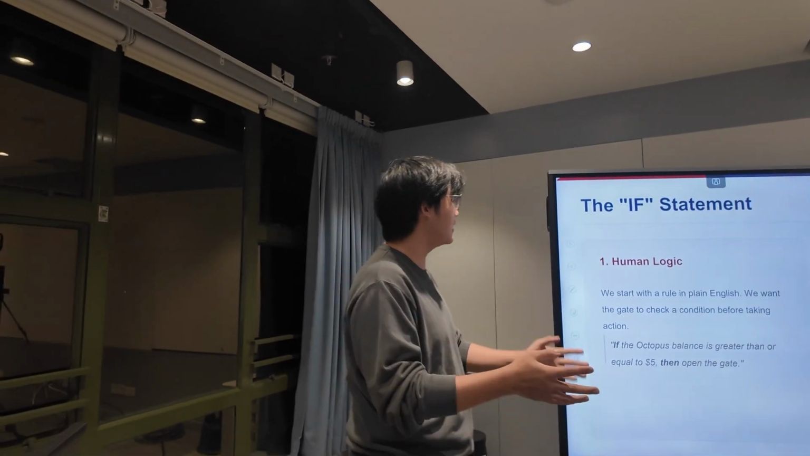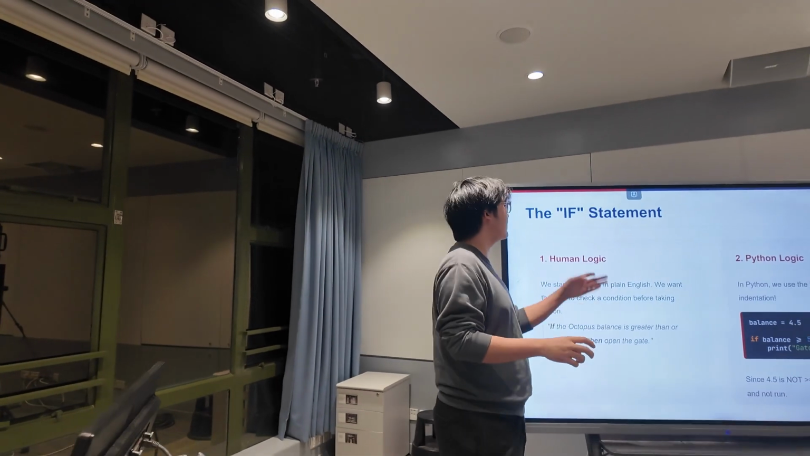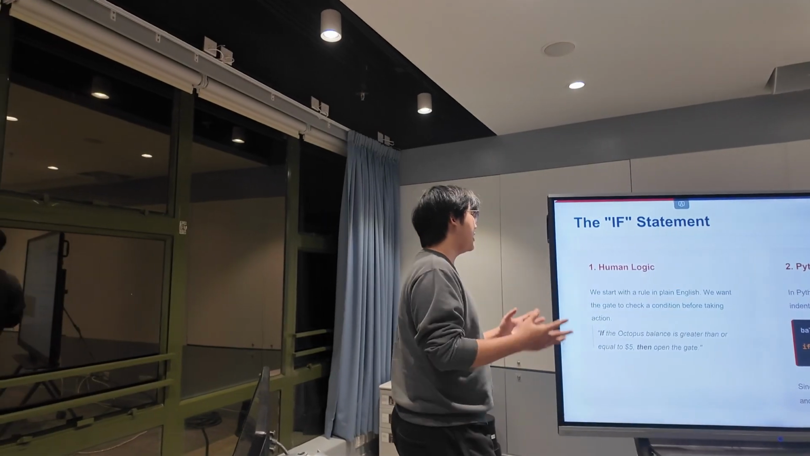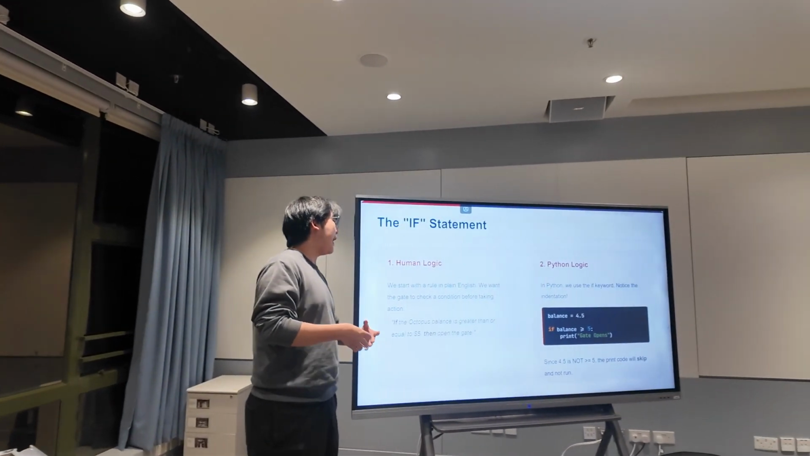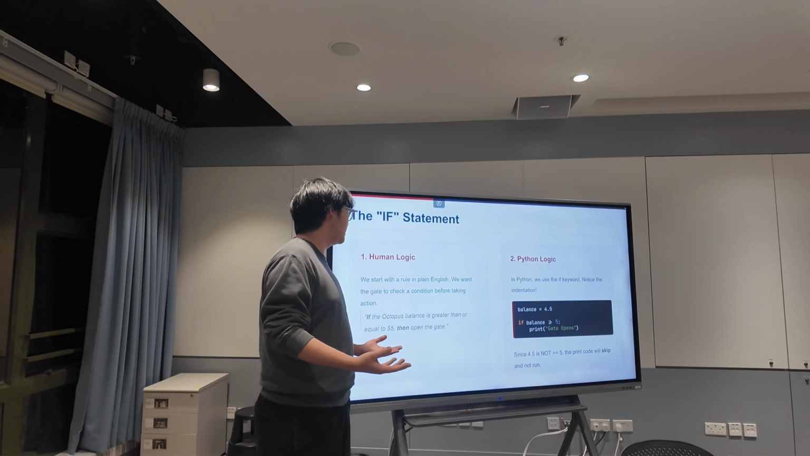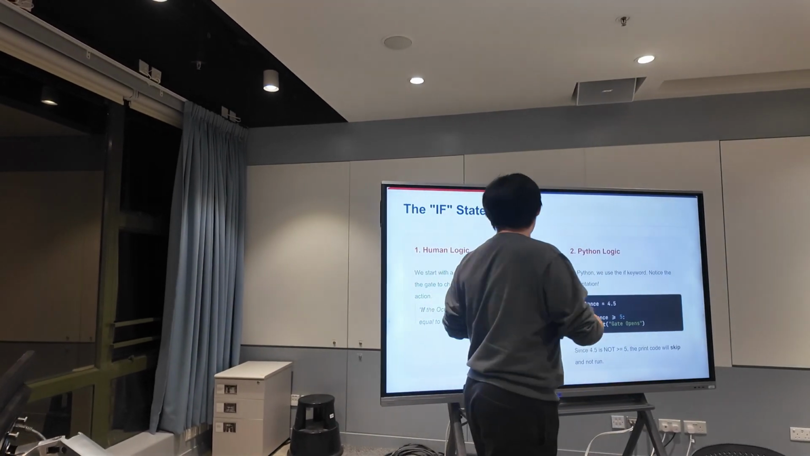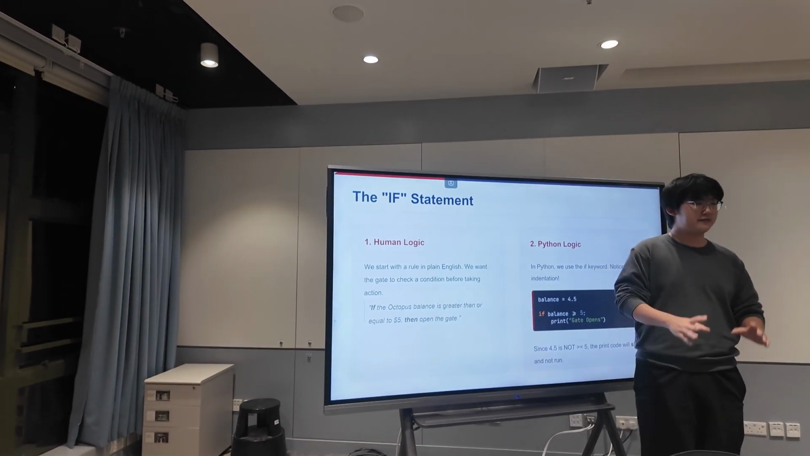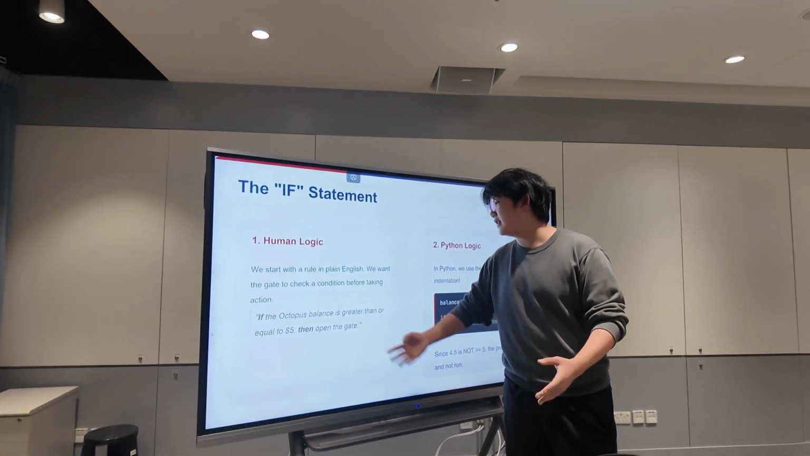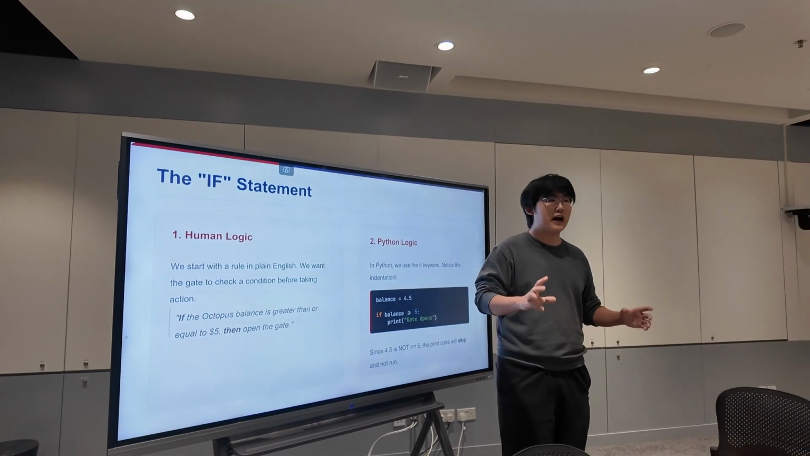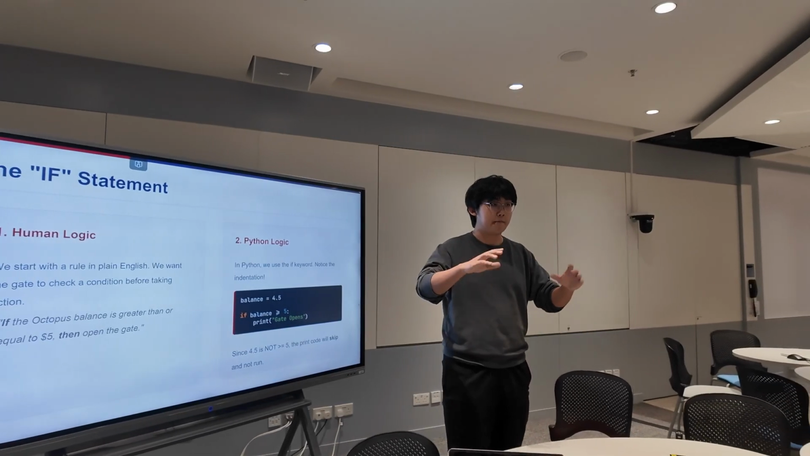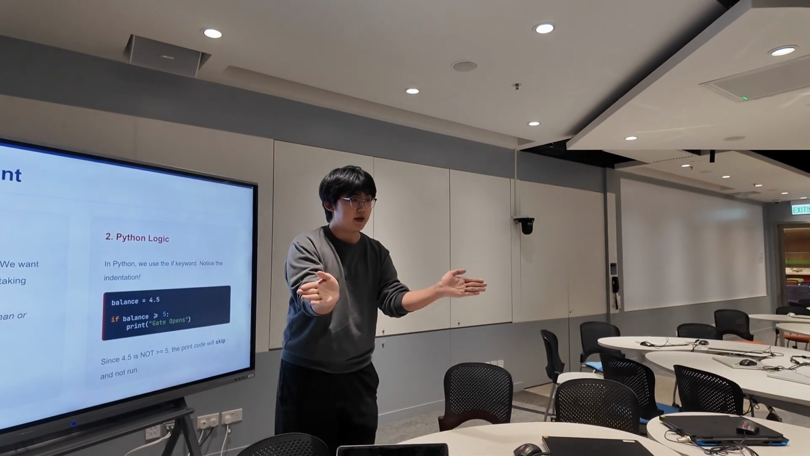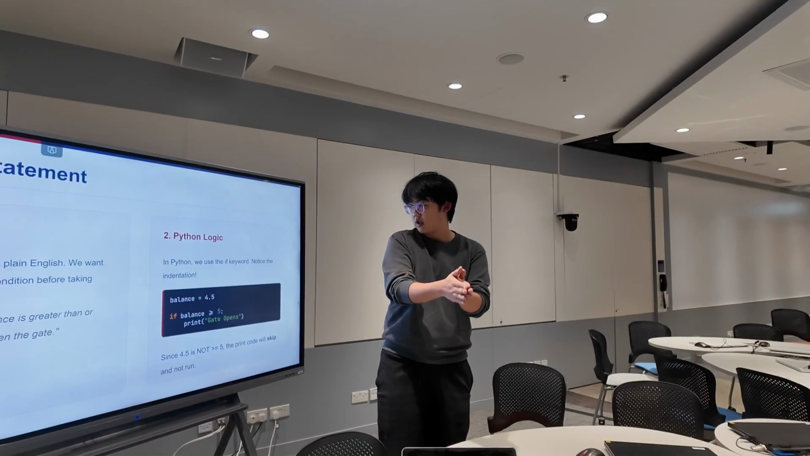And next, let's get really into the if statement. So in the human logic, we start with the rule in plain English, in plain language. We want the gate to check a condition before taking the action. So it's very simple. If the balance is greater than or equal to 5, let's assume the threshold is 5. If bigger than 5, the gate will open. If lesser than 5, the gate will close.